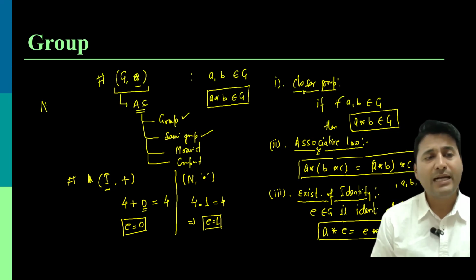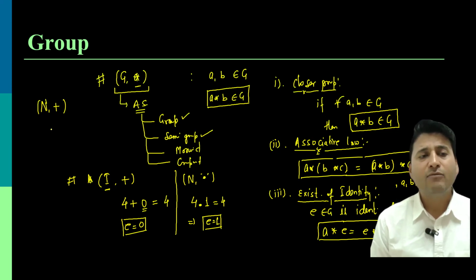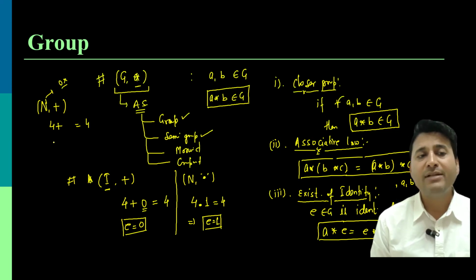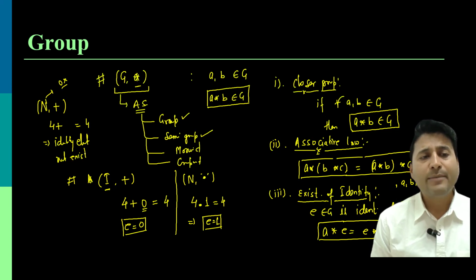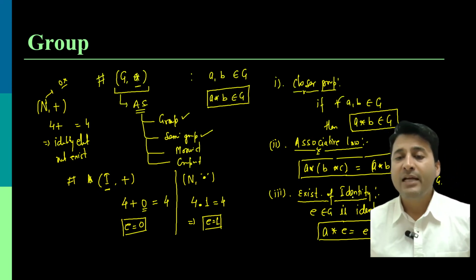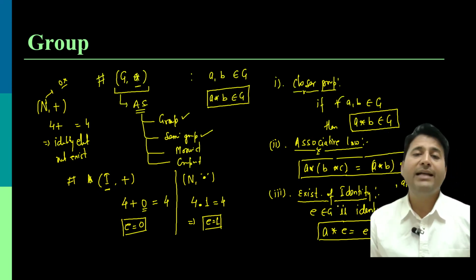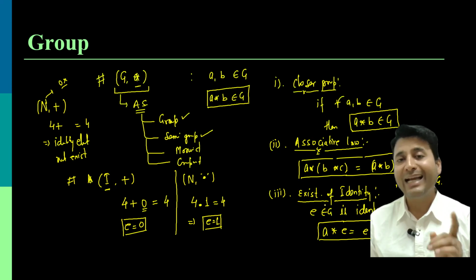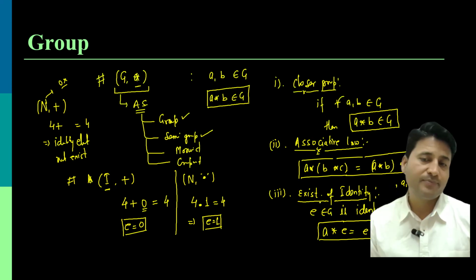Suppose in the set of natural numbers, I take the operation as plus. What is the identity element over here? What needs to be added to 4 so that I get 4? Yes, it is 0, but in natural numbers, 0 is not here. So I will say the identity element does not exist. It depends on the set you are taking and on the operation you are taking. An element is called an identity element when it is operated with any element of the set, whether from the left side or right side, and that element comes out as the output.